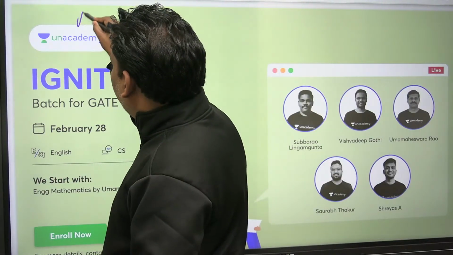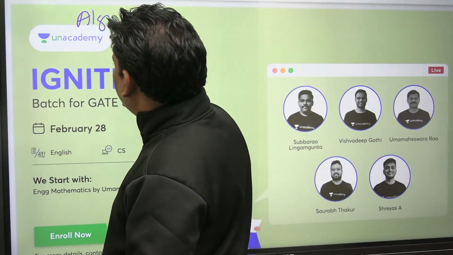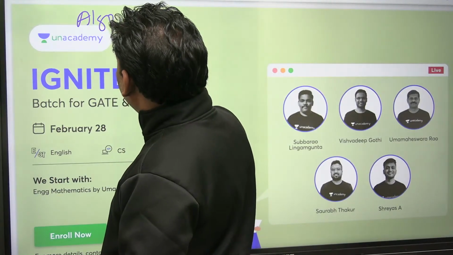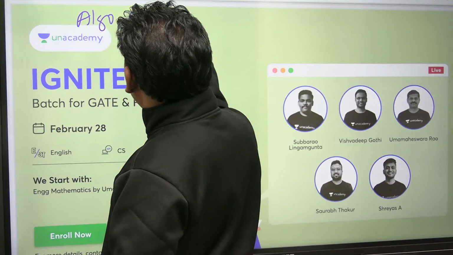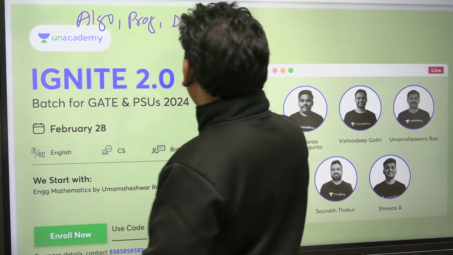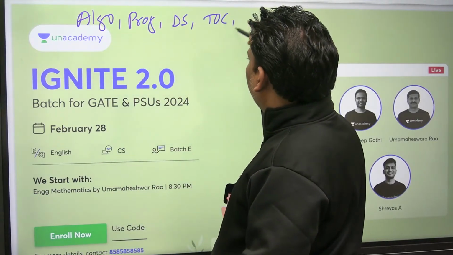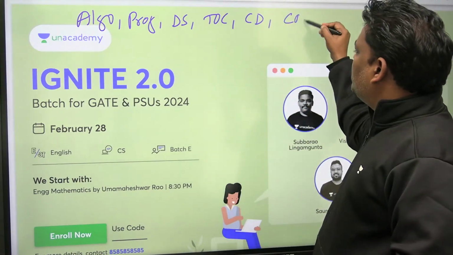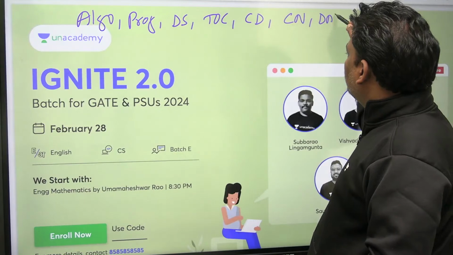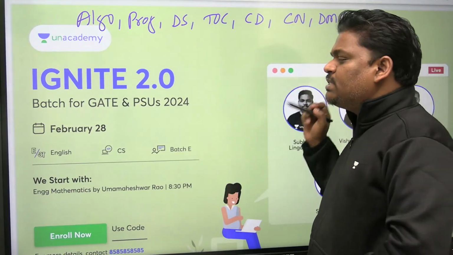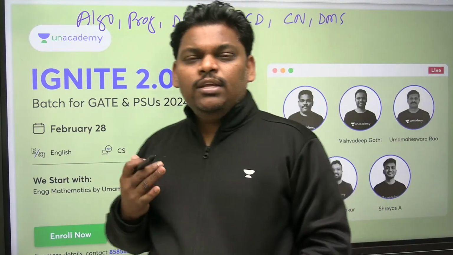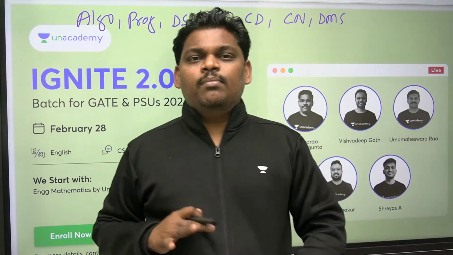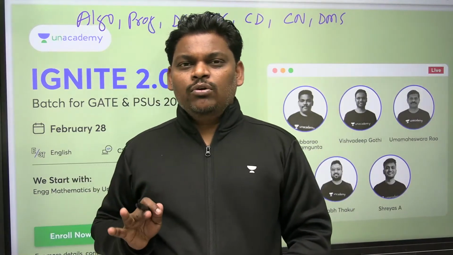See, some algorithm I am teaching. Algorithm subject, programming, data structures, TOC, compiler design, computer network, discrete mathematics. See this one, almost 7 subjects I am teaching. If you join Unacademy, 7 subjects I am teaching. Not 1 or 2, 7.